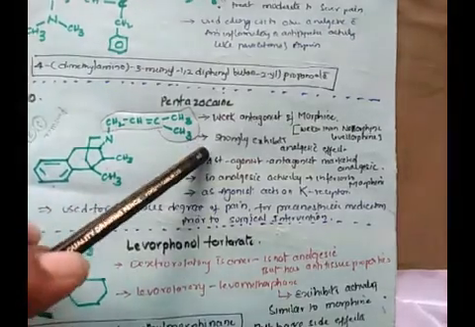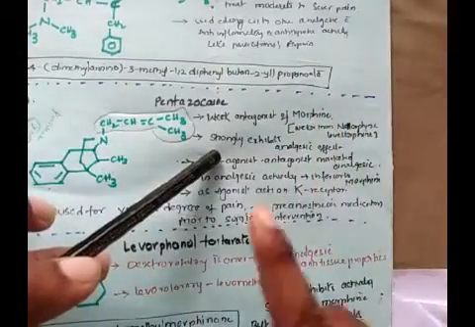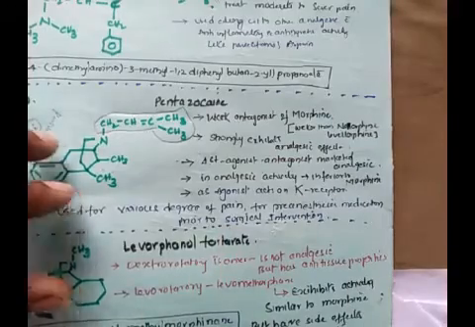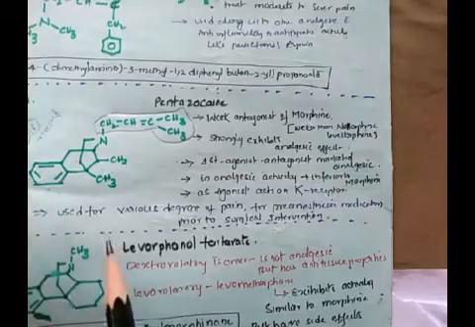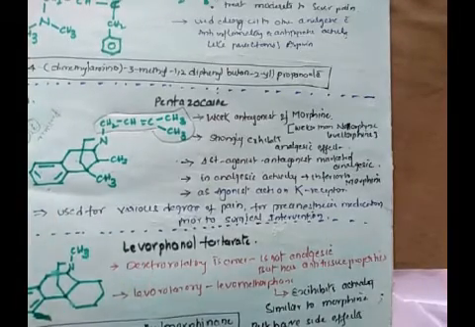So pentazocine is a weak antagonist of morphine, weaker than nalorphine and levallorphan. It strongly exhibits analgesic effect. It is the first marketed analgesic with both agonistic as well as antagonistic properties.